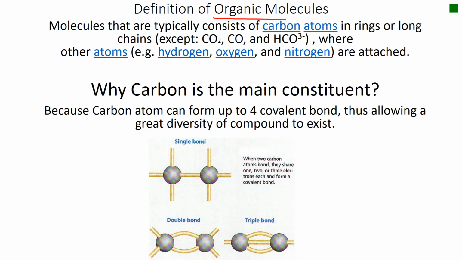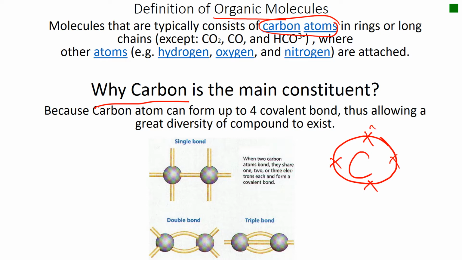Molecules that typically consist of carbon atoms. Now why is carbon the main constituent? Because a carbon atom can form up to 4 covalent bonds, thus allowing a great diversity of compounds to exist. As you can see here, carbon has 4 electrons on its outer shell, so that's why it can make covalent bonding with electrons from other atoms, up to 4